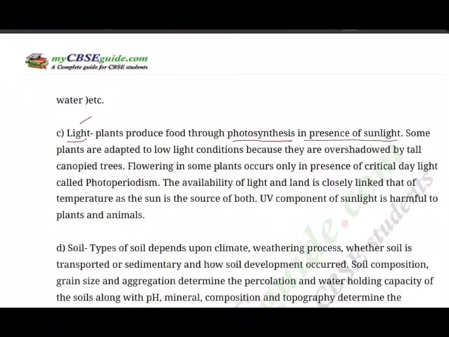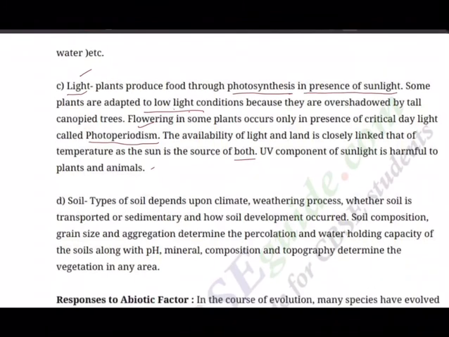Some plants are adapted to low light conditions because they are overshadowed by tall canopied trees. Flowering in some plants occurs only in the presence of critical daylight called photoperiodism, light, and duration of light. The availability of light and land is closely linked to that of temperature, as the sun is the source of both. Ultraviolet component of sunlight is harmful to plants and animals as well, we know that.